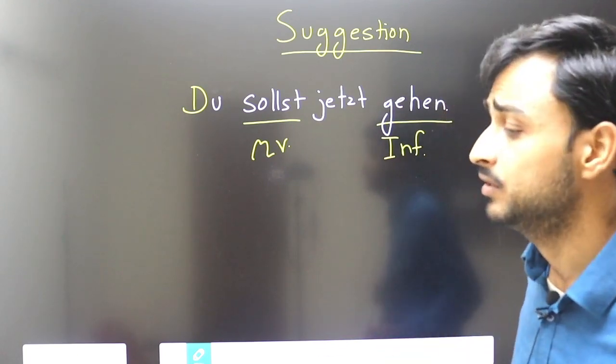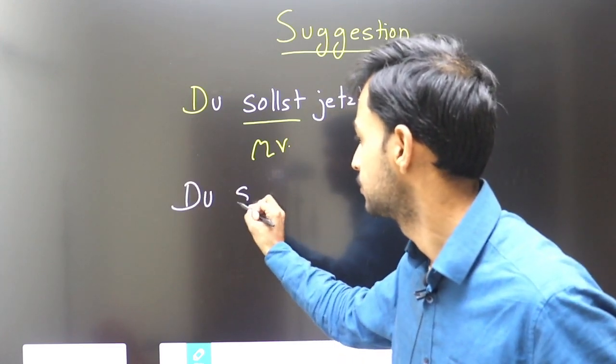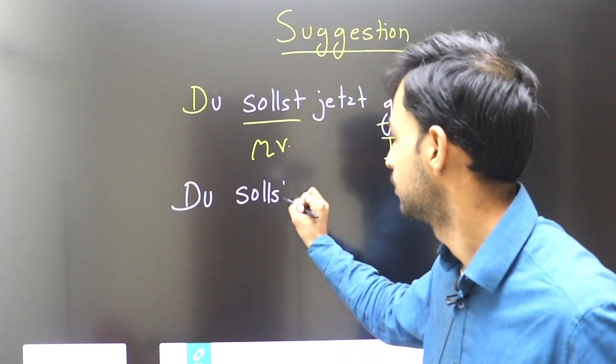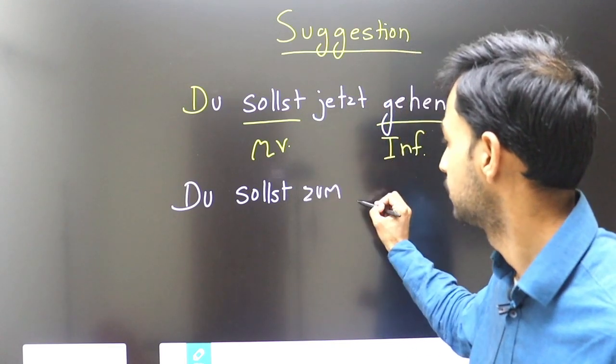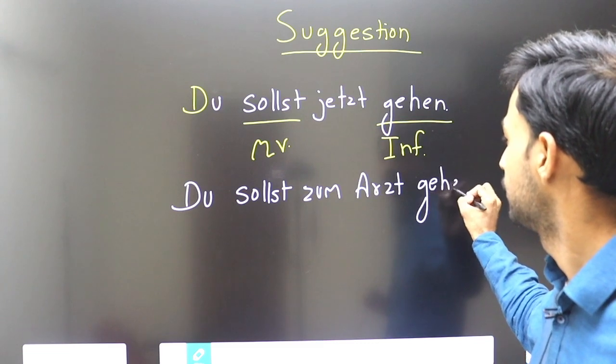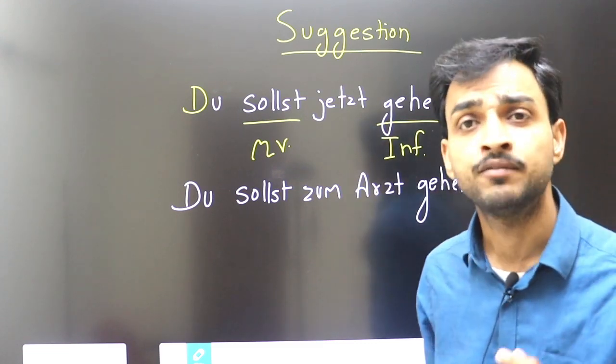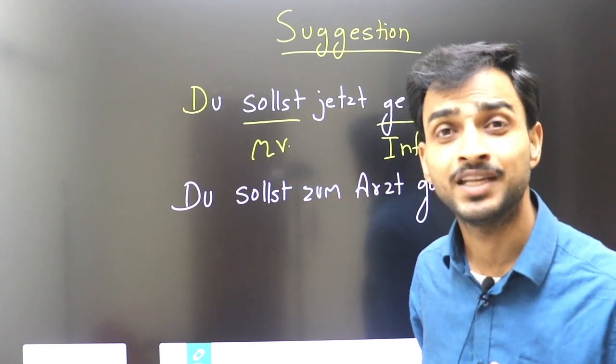So how do I say you should go to the doctor? Du sollst zum Arzt gehen. You should go to the doctor. If I give you advice, you should learn German every day.